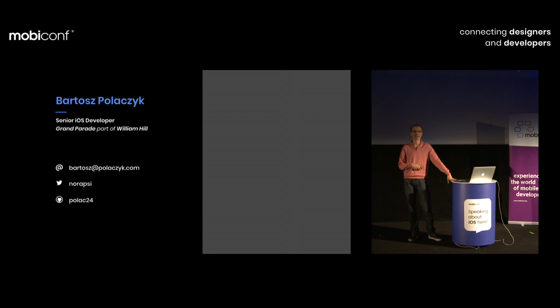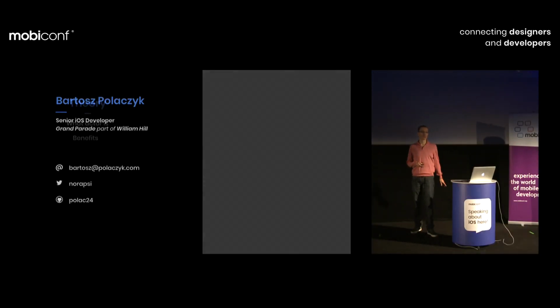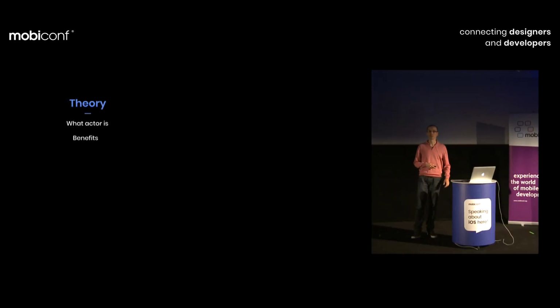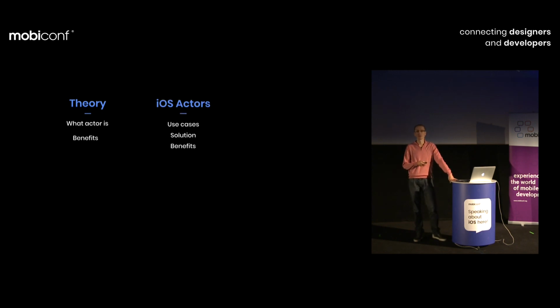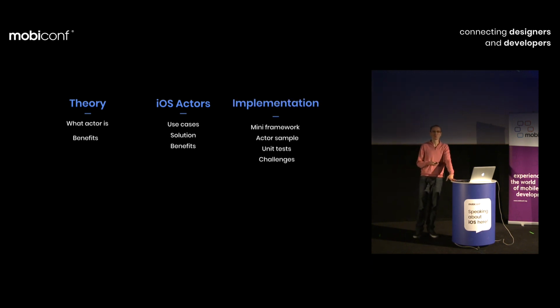It's a British bookmaker. Today we'll talk about actors, so I'll introduce the problem and some historical background. Then we will talk about how it can be useful in the mobile world, iOS, maybe also Android. Then we come to the core part, implementation. And we'll finish with some features that maybe will be used by the Swift language, the Swift compiler. So we've got a lot of topics to cover, so let's get started.